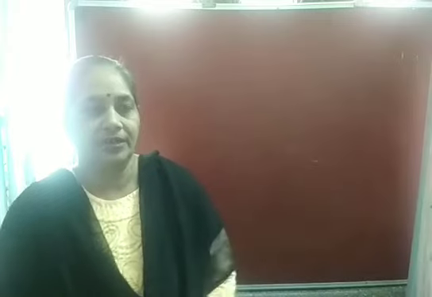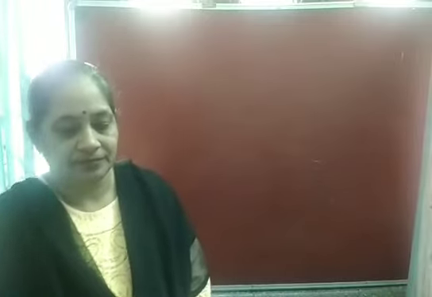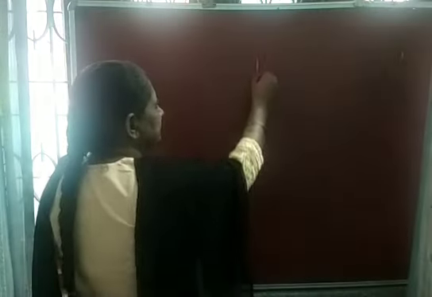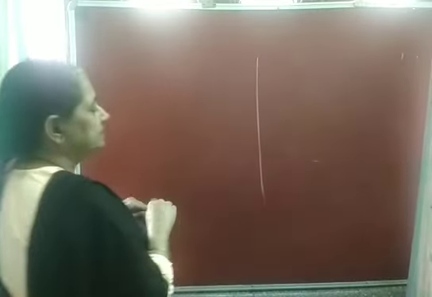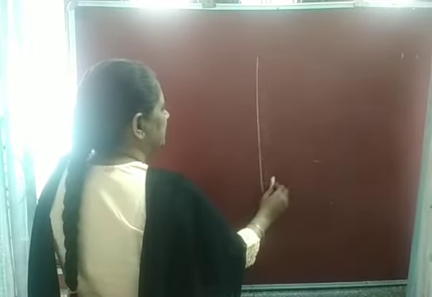In last class, we have seen reflection of light and laws of reflection. Today, we will use these laws of reflection to find the image by a plane mirror. Let us see. This is a plane mirror, polished from one side. The object is placed here somewhere.